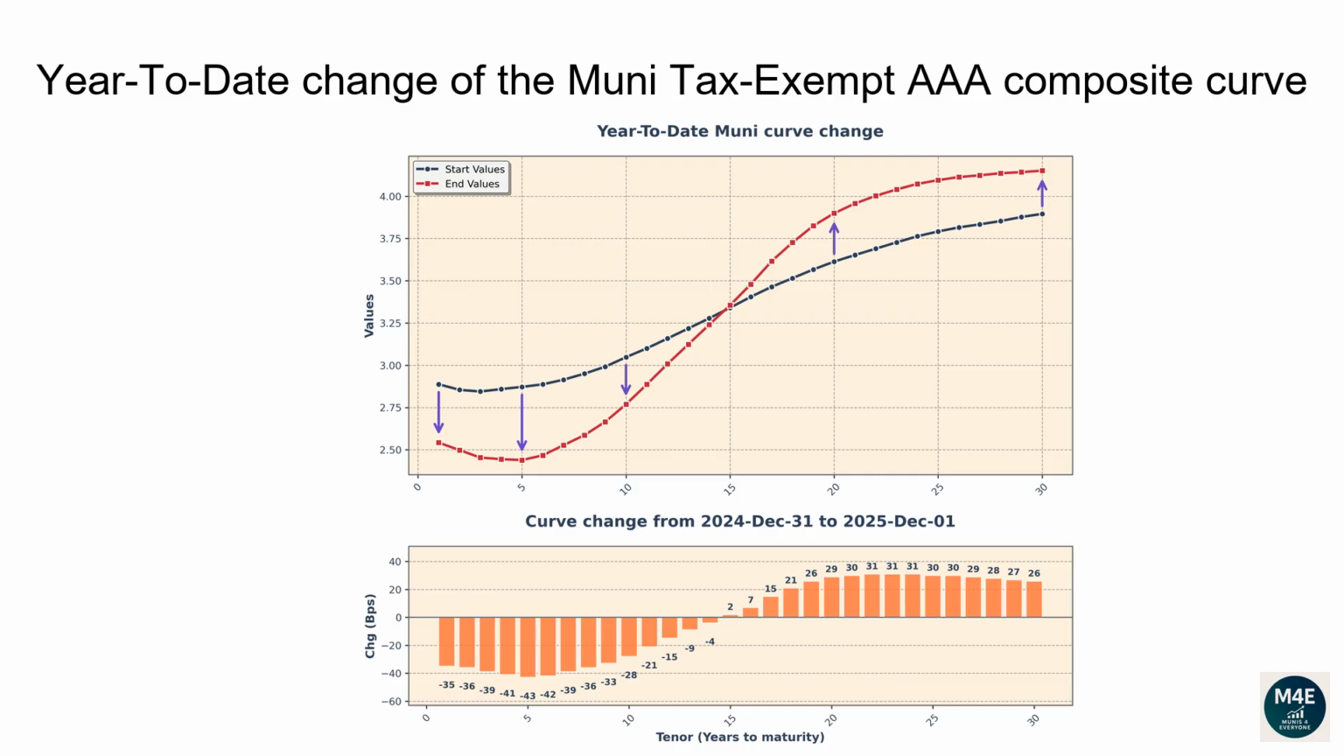The 1-year tenor changed -35 basis points. The 2-year tenor changed -36 basis points. The 5-year tenor changed -43 basis points. The 10-year tenor changed -28 basis points. The 20-year tenor changed 29 basis points. The 30-year tenor changed 26 basis points.